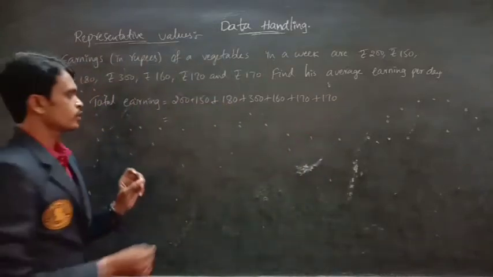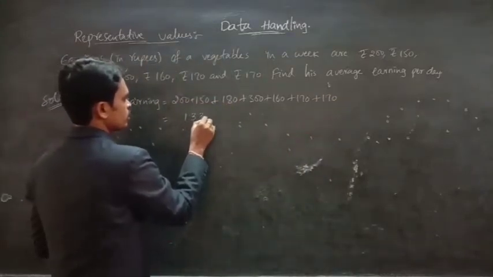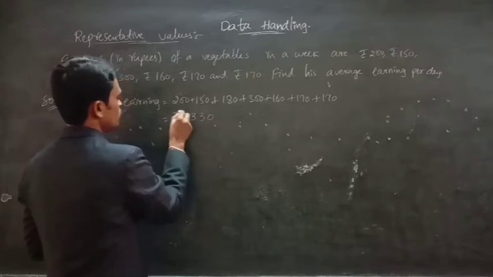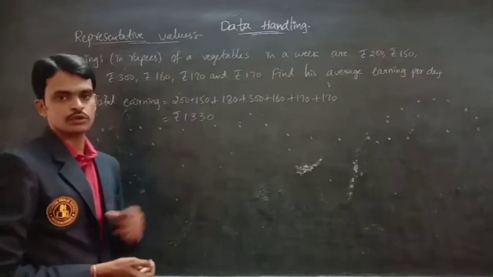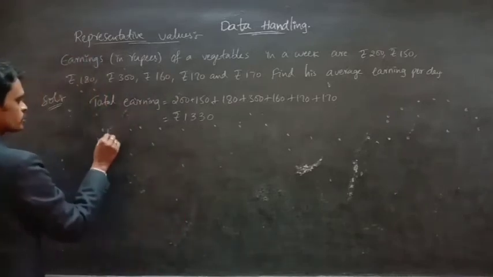The total will be 1330 rupees. Now we have the sum of observations. Now the number of observations.